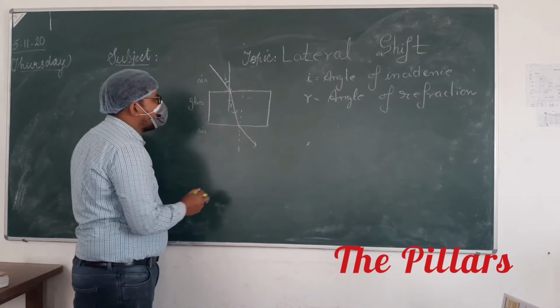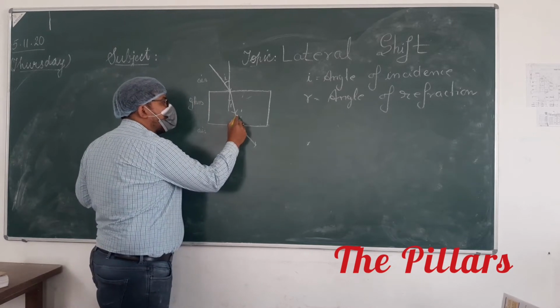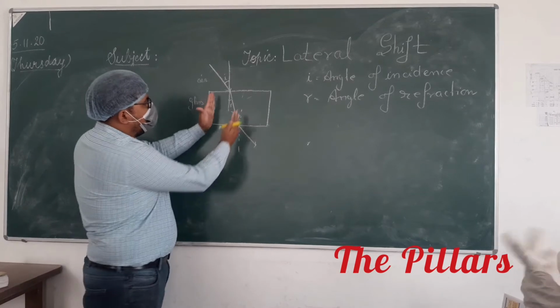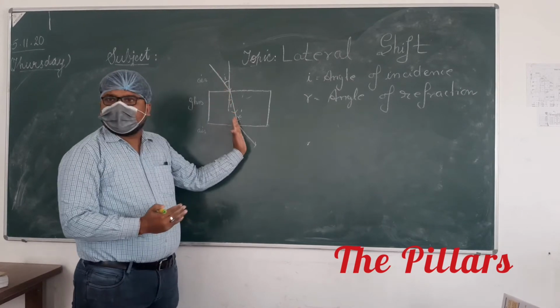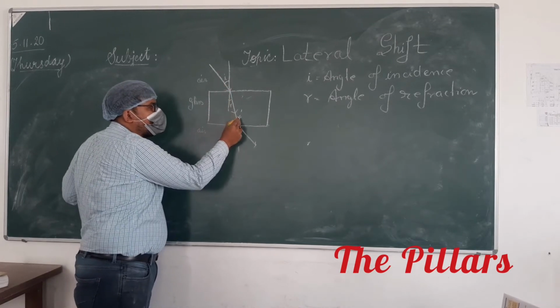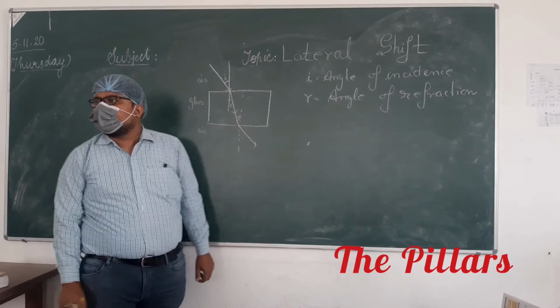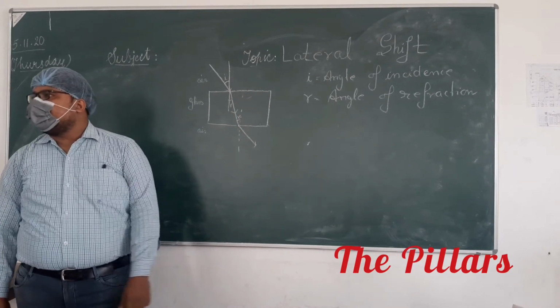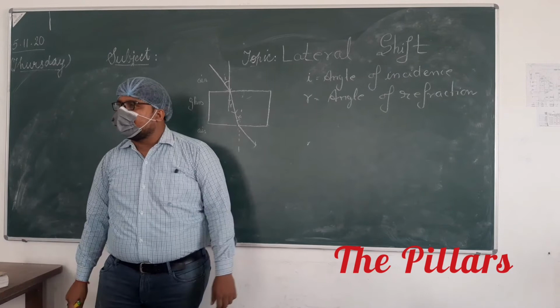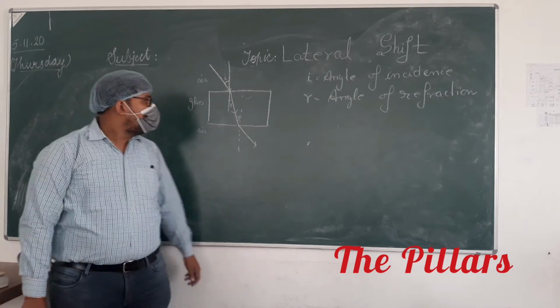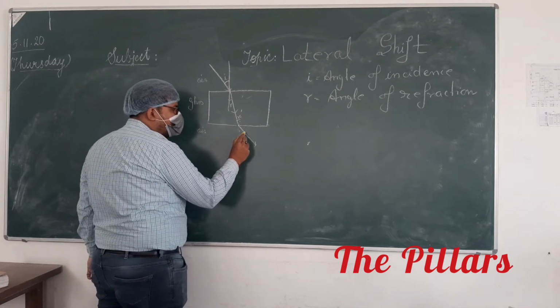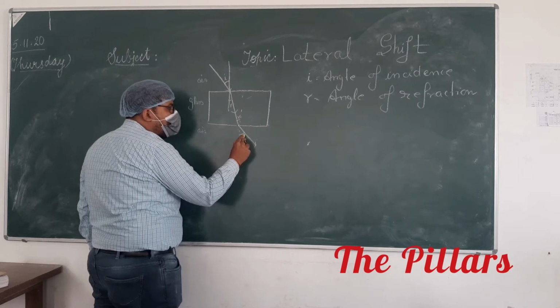Let this angle be R. This will be R because these two lines are parallel and this is the transversal. So this angle R will be equal to this angle R. Which angle? Alternate interior angles. Let this angle be R dash.